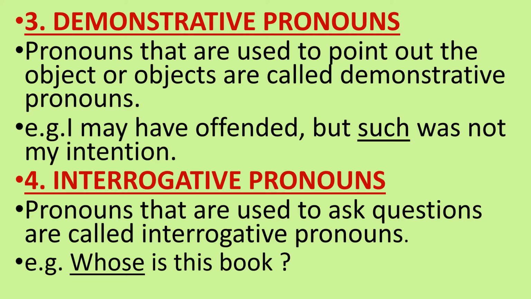Now, the third type of pronoun is demonstrative pronouns. Pronouns that are used to point out the object or objects are called demonstrative pronouns. Means pronouns which are used to point out a particular thing or object are demonstrative pronouns. For example, we can say this, that. Here I have mentioned another example, that is, I may have offended, but such was not my intention. So here, such is doing the work of a demonstrative pronoun.